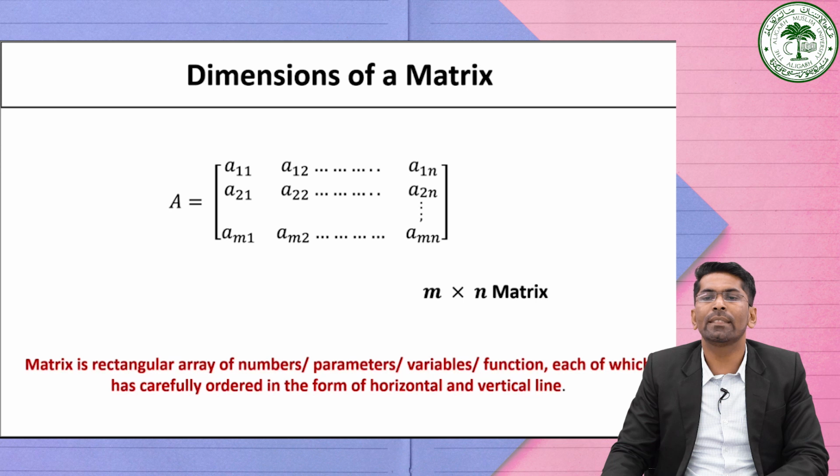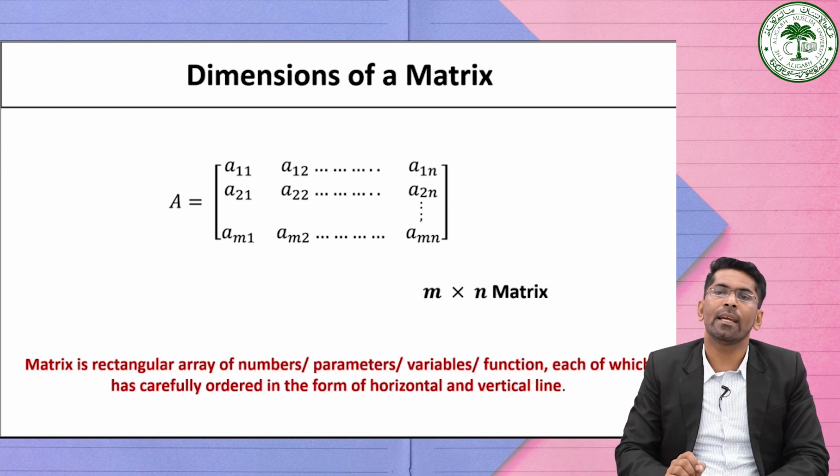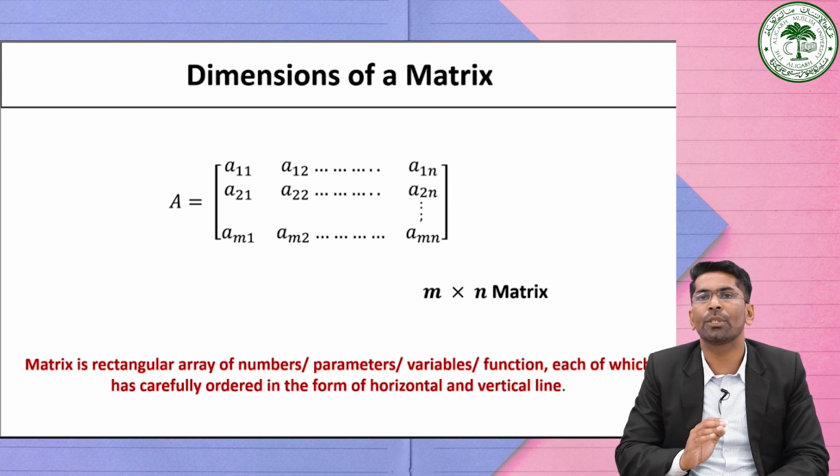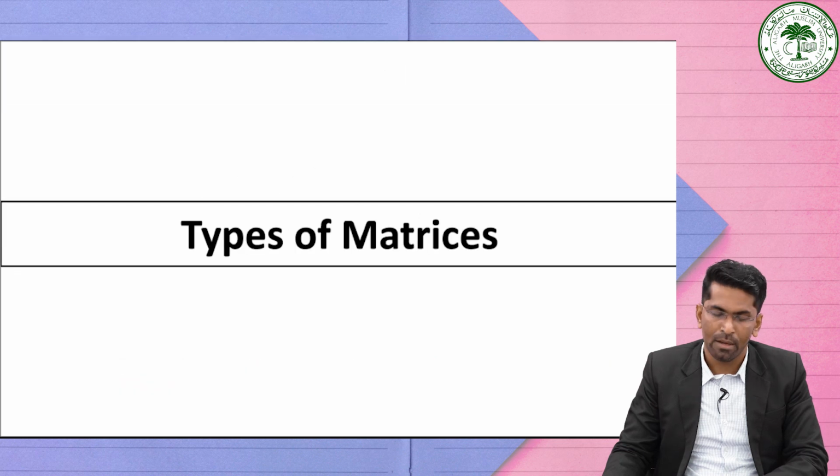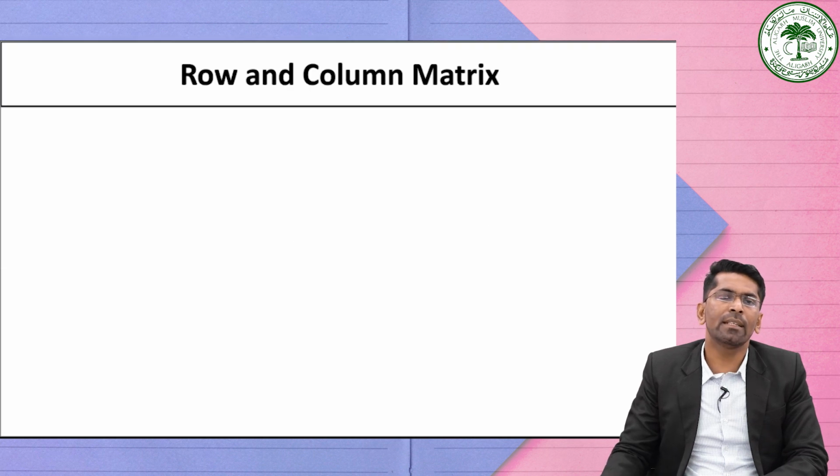Thus, in a simple way, we can say that a matrix is a rectangular representation of elements or numbers which are arranged systematically in rows and columns, or in the form of horizontal and vertical lines. Now we can discuss different types of matrices, which are categorized on the basis of the value of their elements, their orders, number of rows and columns, etc. Let us consider some of the types.